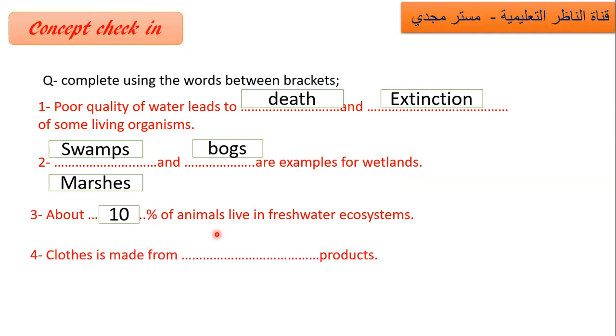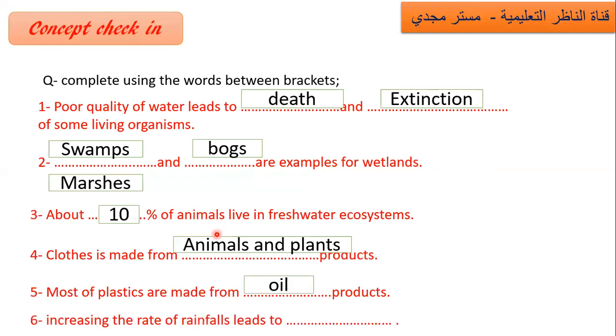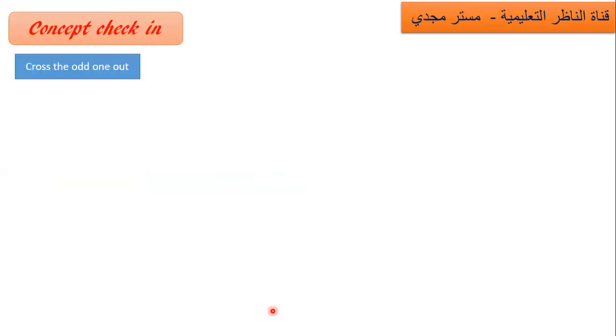So cloth is made from what products? Cloth, الملابس يعني هدوم. Yes, I think animals and plants products, from the wool of sheep and from cotton. Most plastics are made from oil. Excellent. Oil, petroleum products. Increasing the rate of rainfall leads to what? Heavy rainfall leads to floods.